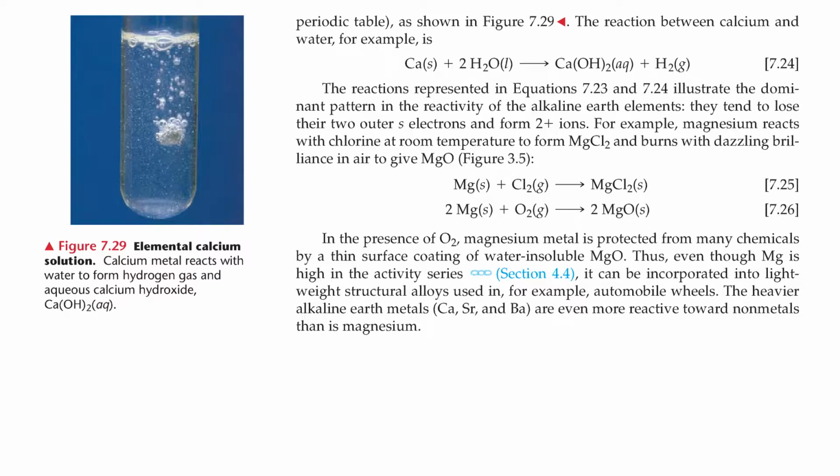For example, magnesium reacts with chlorine at room temperature to form magnesium chloride and burns with dazzling brilliance in the air to give magnesium oxide. In the presence of O2, magnesium metal is protected from many chemicals by a thin surface coating of water-insoluble magnesium oxide. Thus, even magnesium, which is high in the activity series, can be incorporated into lightweight structural alloys used, for example, in automobile wheels. The heavier alkaline earth metals, calcium, strontium, and barium, are even more reactive towards nonmetals than is magnesium.